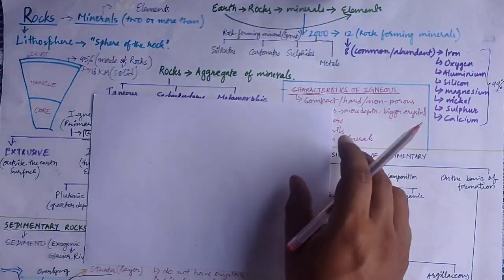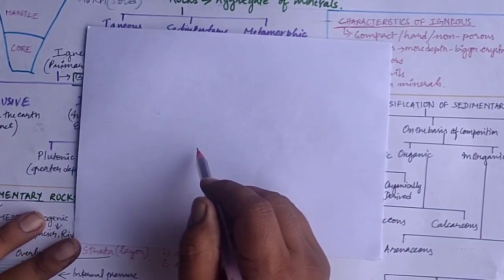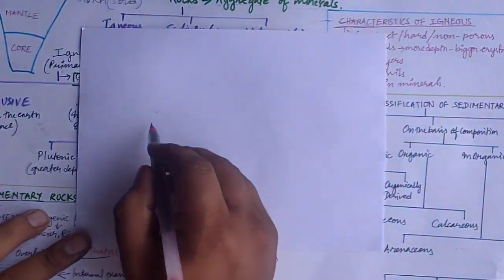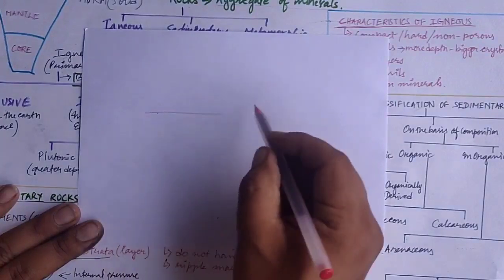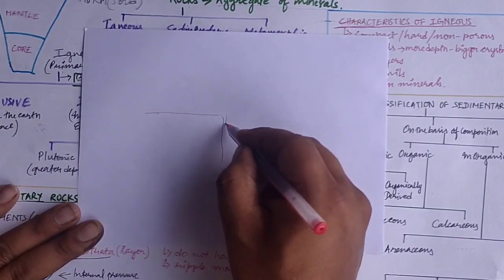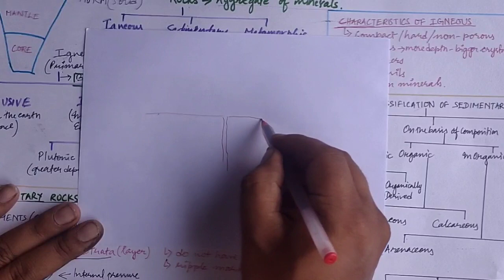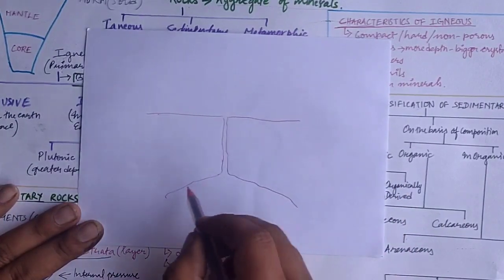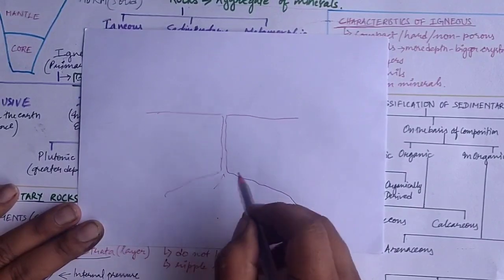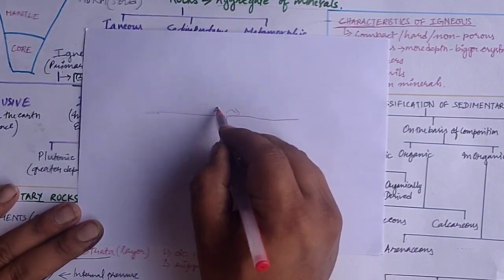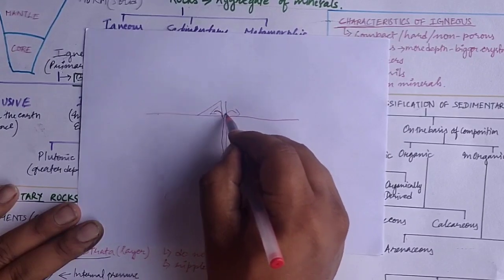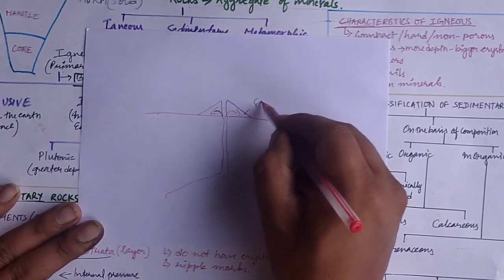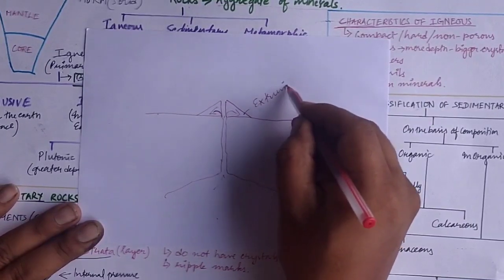Okay, so now the igneous rocks. As I said, let's say this is our earth's surface, and through the cracks or through the fissures, the magma or the lava, which is present inside the earth, comes onto the surface, isn't it, and it solidifies on the earth's surface. So when it solidifies outside the earth's surface, it is your extrusive igneous rock.